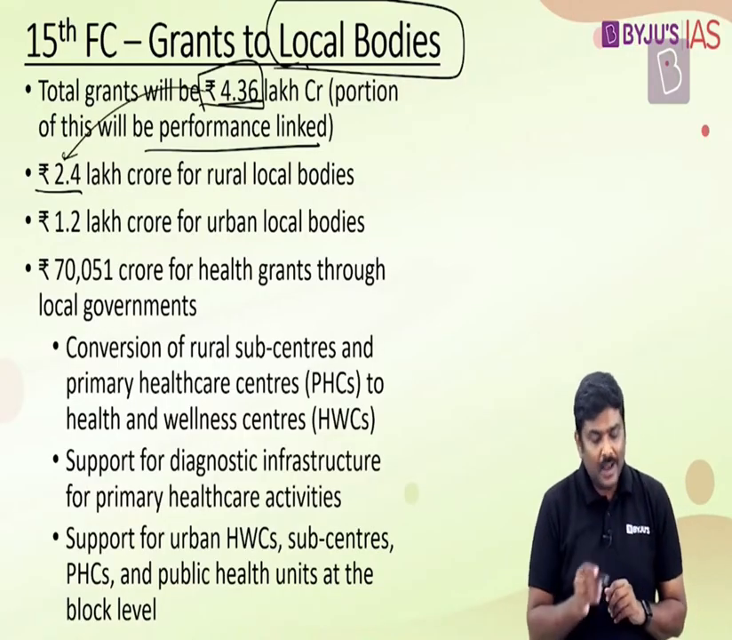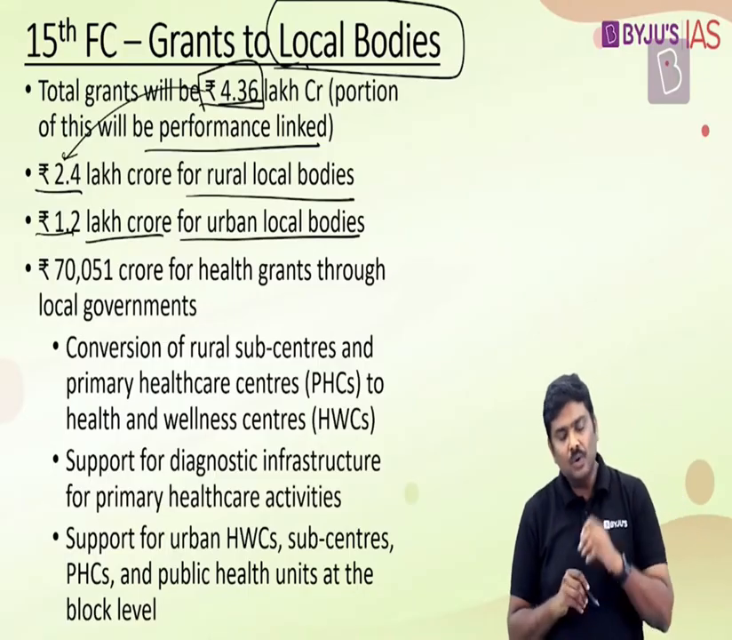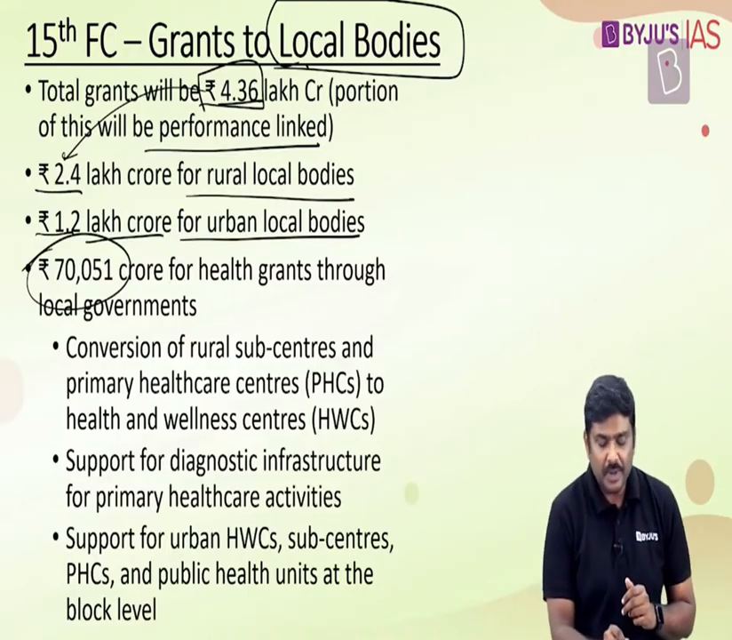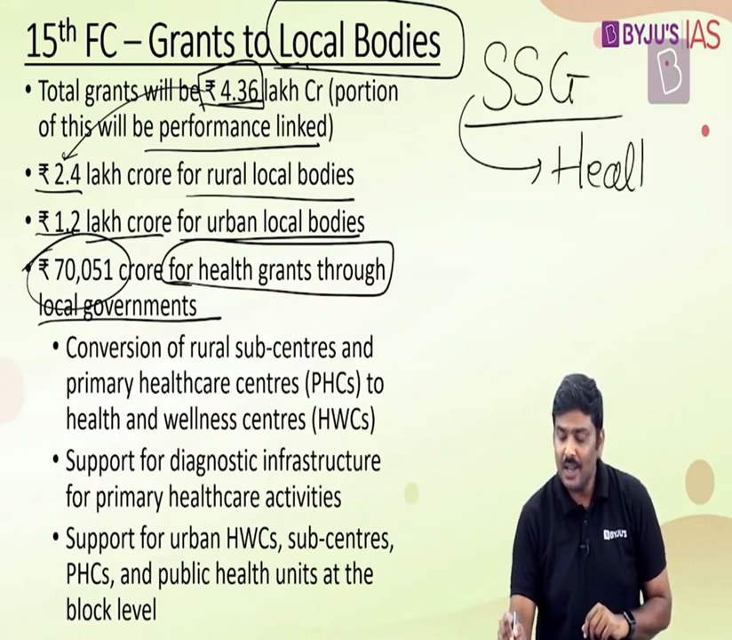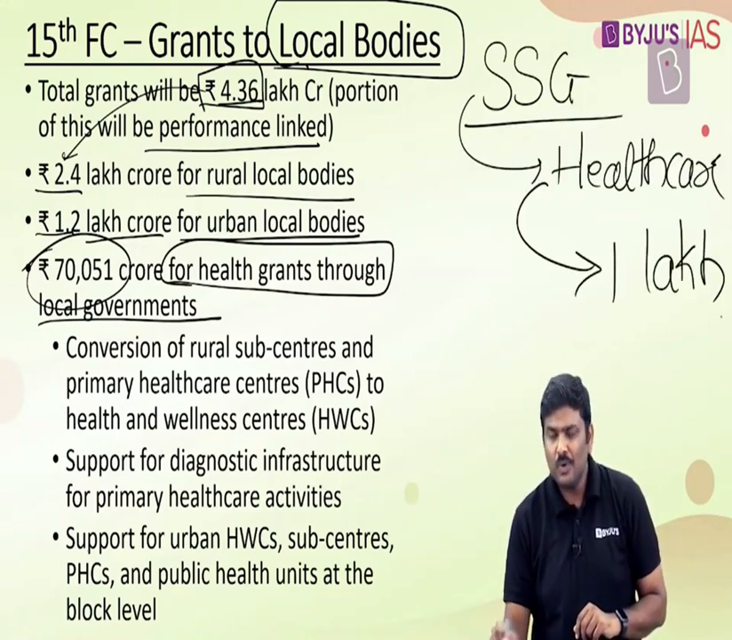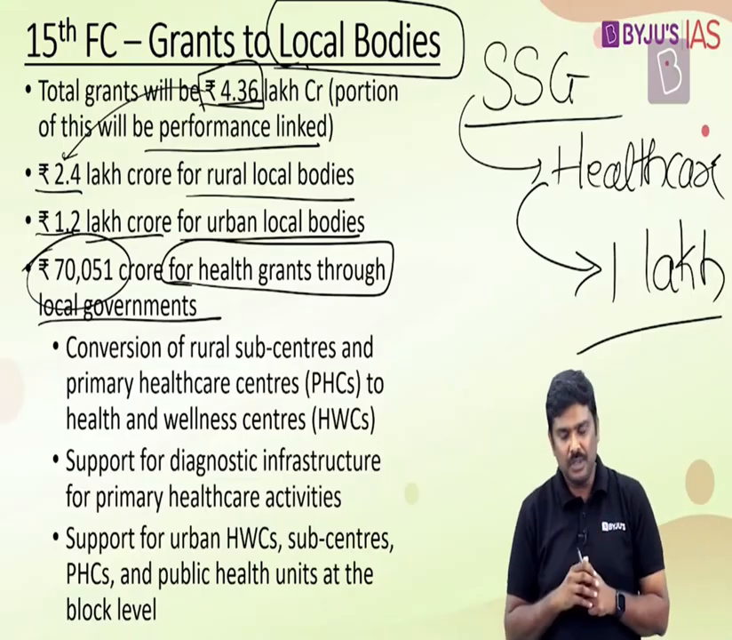Now, out of this 4.3 lakh, 2.4 lakh crore rupees is for rural local bodies, 1.2 lakh crore rupees will be for urban local bodies, and the remaining 70,000 crore rupees will be the health grants to the local governments. If you remember the earlier discussion, when I started sector-specific grants, there was certain allocation done for healthcare, and I said the total healthcare sector will have an allocation of over 1 lakh crore rupees, 1.06 lakh crore rupees. But there I mentioned only around 33,000 crore rupees. Remaining will be from here.